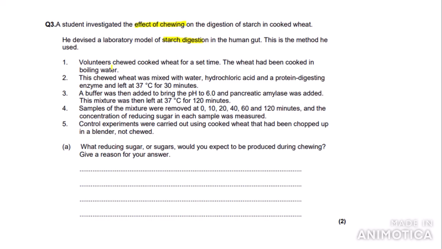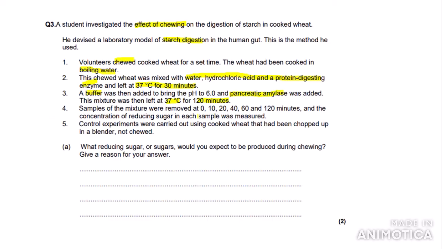Volunteers chewed cooked wheat for a set time. The wheat had been cooked in boiling water. This chewed wheat was mixed with water, hydrochloric acid, and a protein digesting enzyme and left at 37 degrees for 30 minutes. A buffer was then added to bring the pH to 6 and pancreatic amylase was added. The mixture was then left at 37 degrees for 120 minutes.